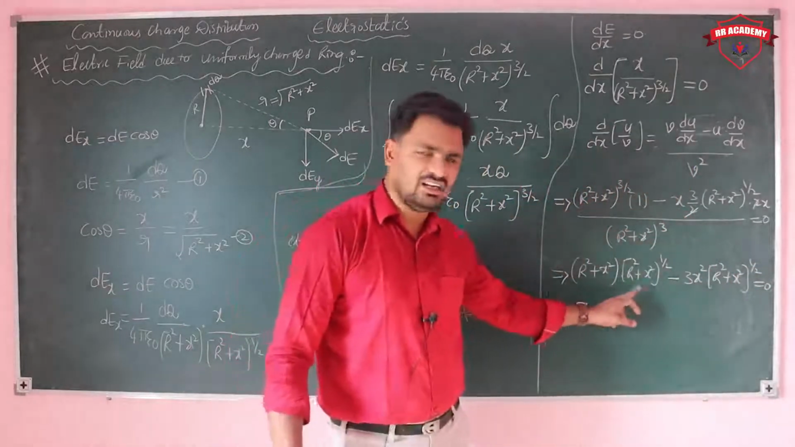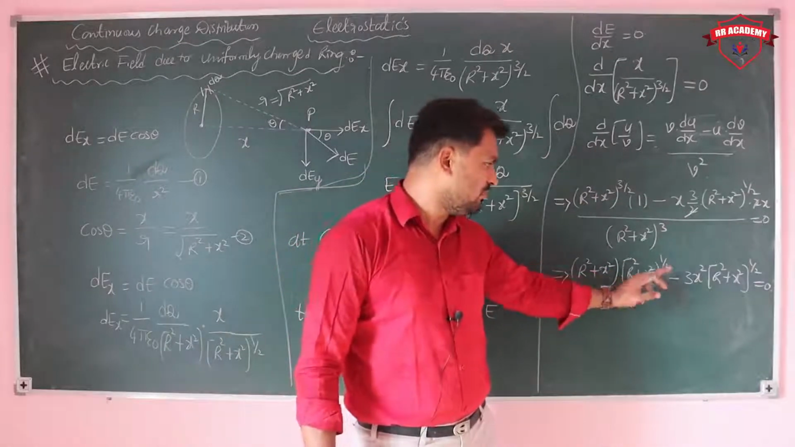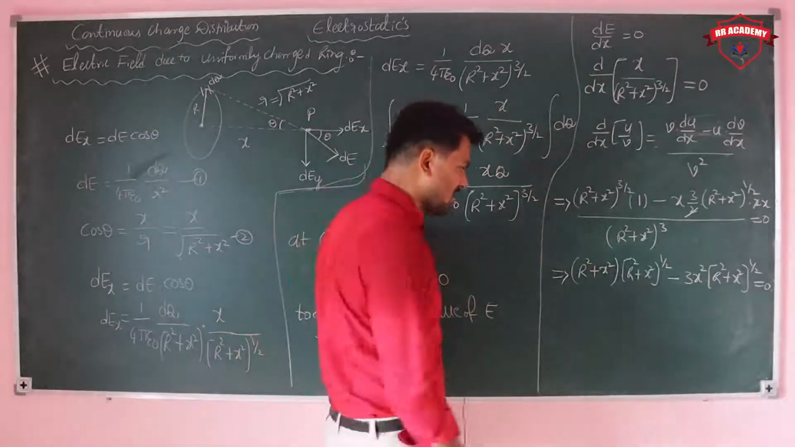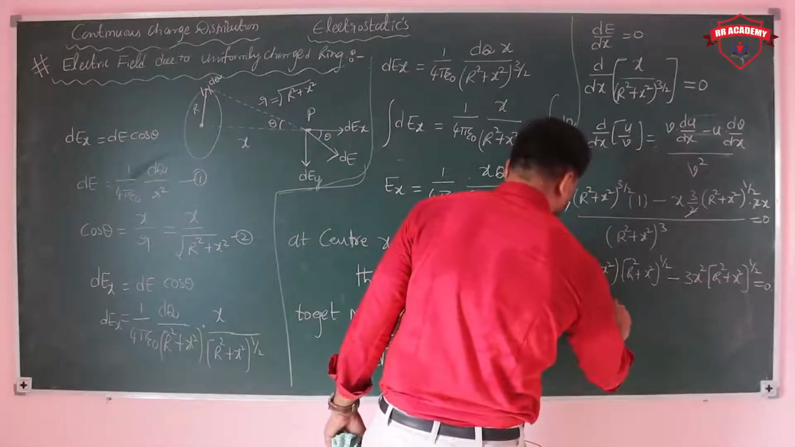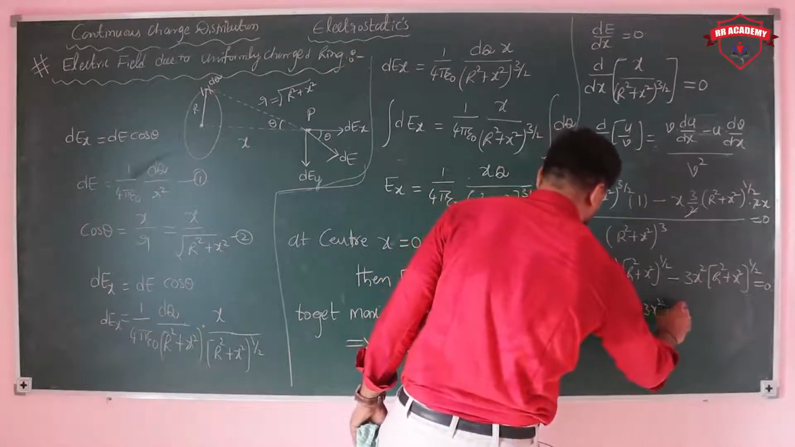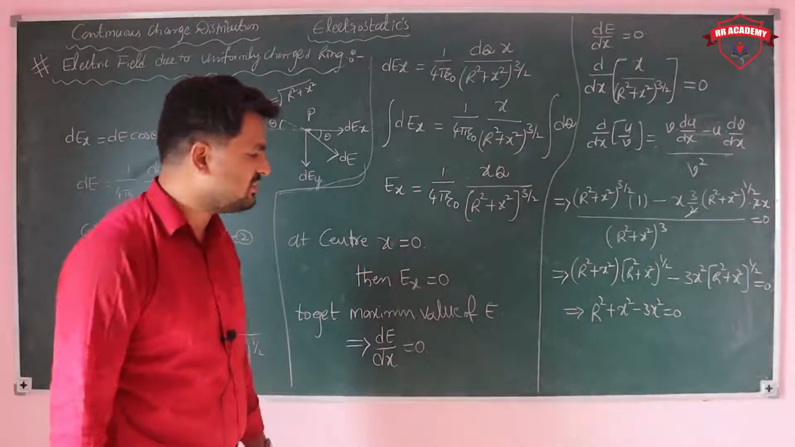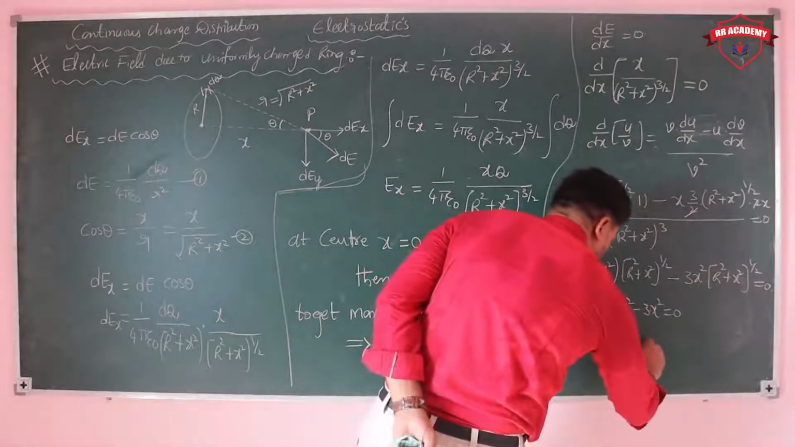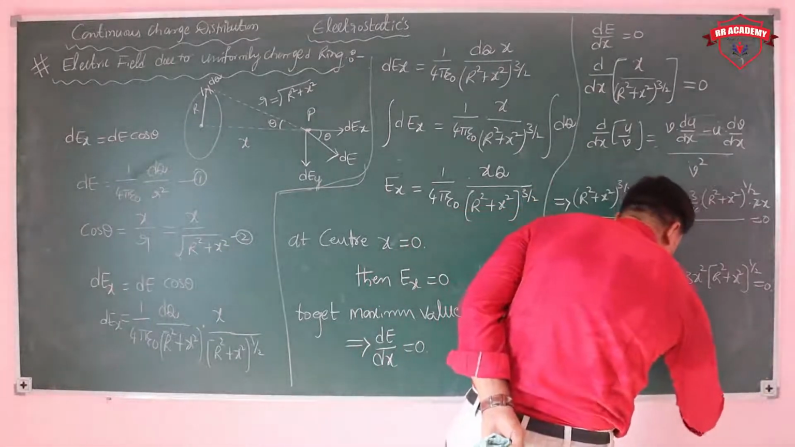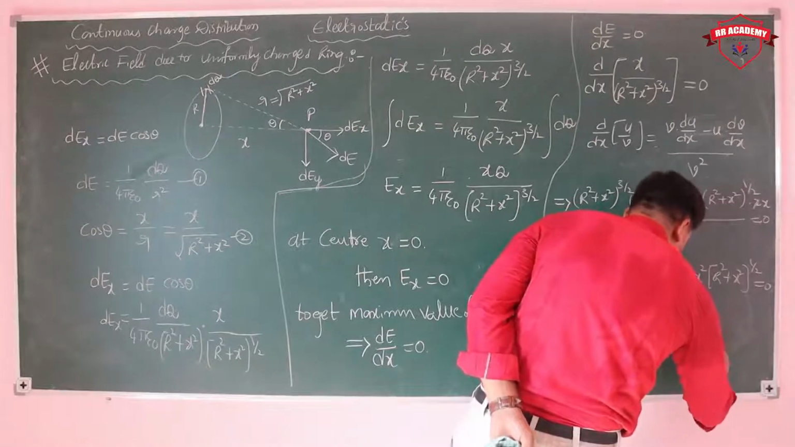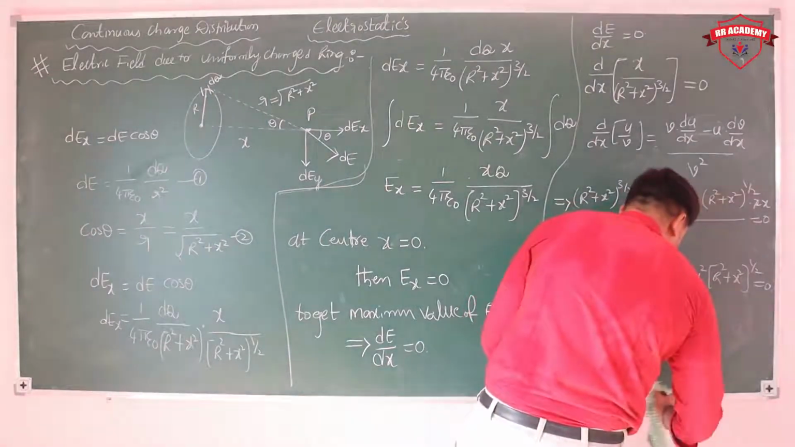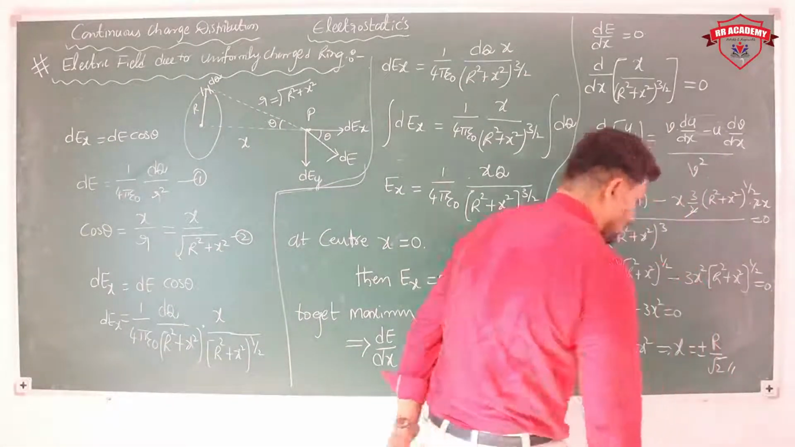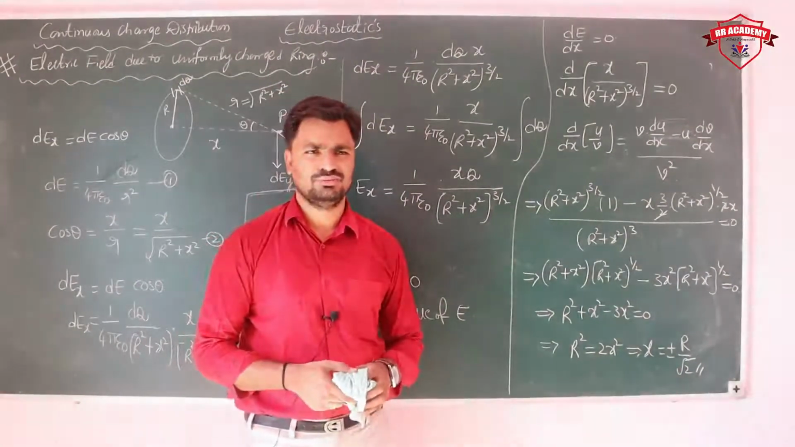So I am writing this expression like this. Now (r square plus x square) whole power 1 by 2 is common, so take it common and send it to the other side. After that, what do you have? r square plus x square minus 3x square is equal to 0. That is, r square is equal to 2x square, so x square is equal to r square by 2. Finally, x is equal to plus or minus r by root 2.